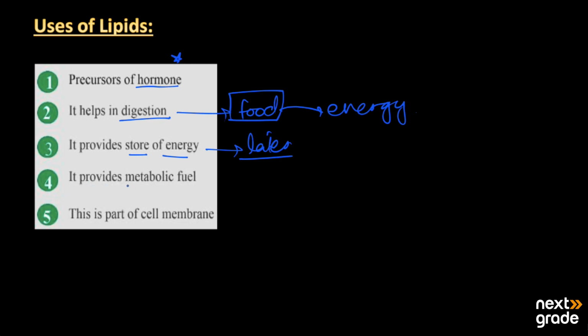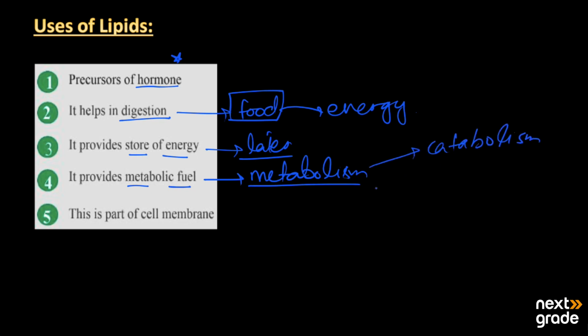It also provides metabolic fuel. Metabolic fuel means all the metabolism that is taking place in the body, and metabolism is basically of two types. The first one is catabolism, and the second one is anabolism.